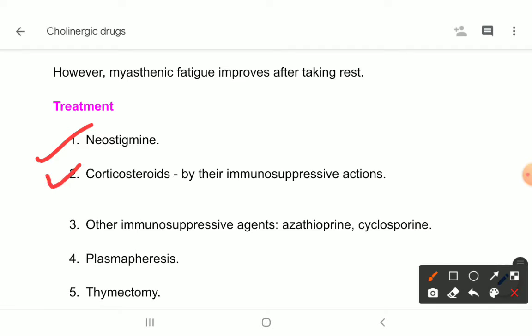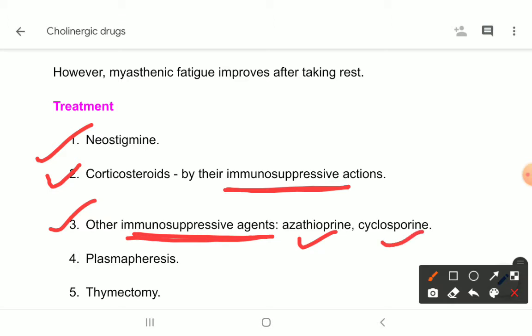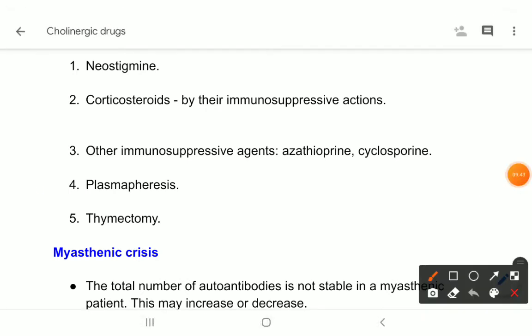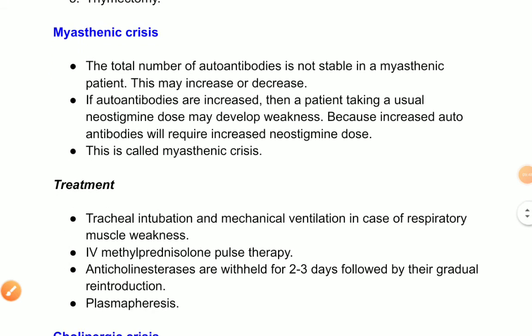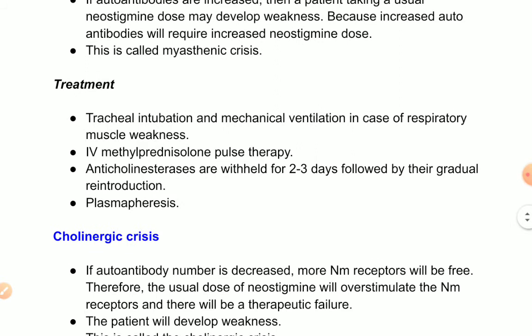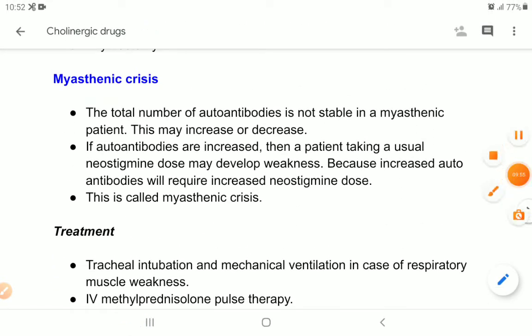Okay, then the next step is corticosteroids. As this is an autoimmune disease, corticosteroids are immunosuppressive. We use these drugs here and this can give us good results. Other immunosuppressive agents can also be used, for example azathioprine, cyclosporin. Then we have some other options like plasmapheresis and thymectomy. Okay, now there are two important terms. One is myasthenic crisis and another is cholinergic crisis.